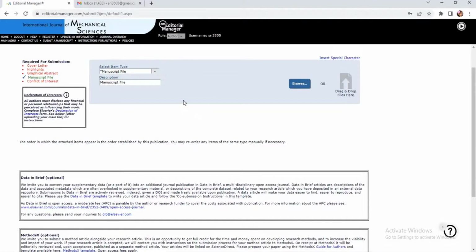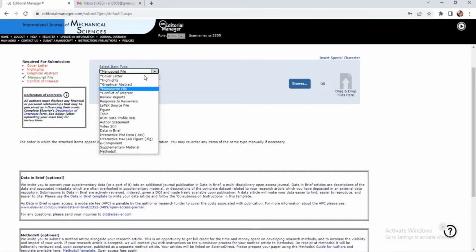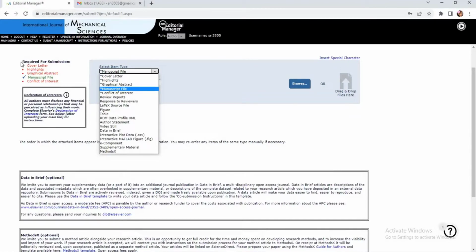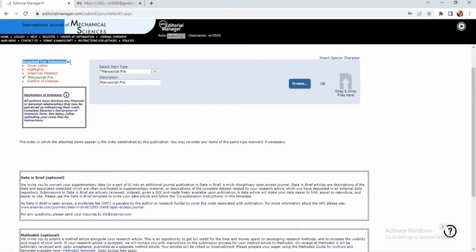Yes. Now this is not the end. Still there are a few more files that have to be attached here. If you click on this one, you can see n number of parameters: cover letter, highlights, graphical abstract, manuscript file, conflict of interest, any review reports, any responses to reviewers. Still the list continues. Out of these many options, at least these options have to be uploaded. The notification very clearly says that these are very much required for submission.